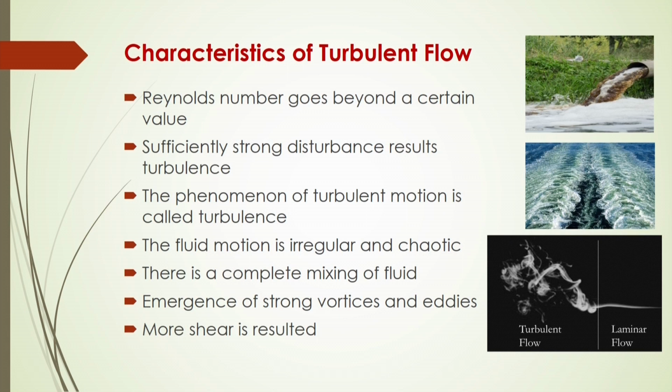The phenomenon of turbulent motion is called turbulence. We have a degree of turbulence as well as a magnitude of turbulence, based on the velocity, and the fluid motion is irregular and chaotic.